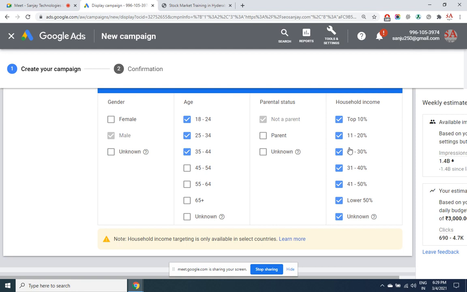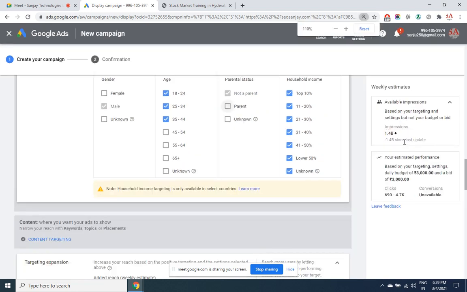Vacuum cleaner, advanced vacuum cleaner, and Dyson is the company name. So for such a company, that top 10% is very important. LIC insurance company, they generally target the middle class people. So that is your demographic, and then we have